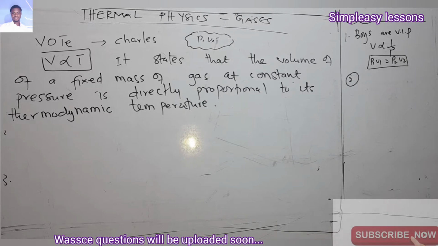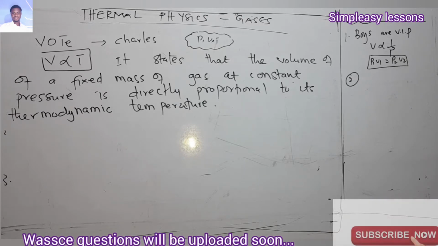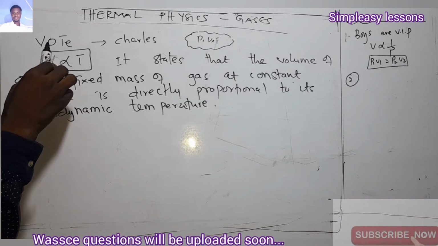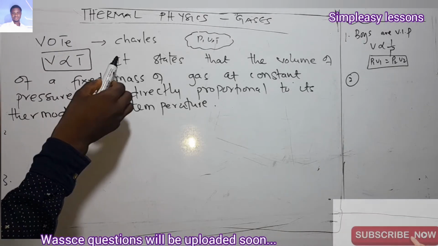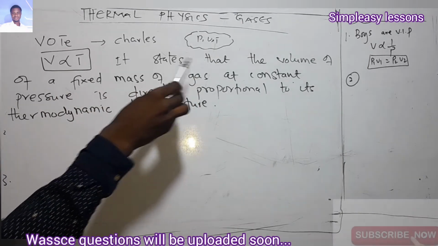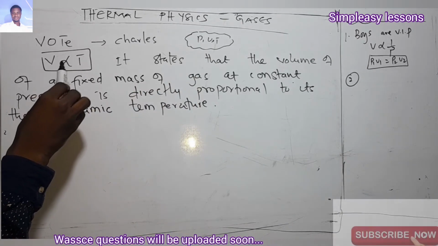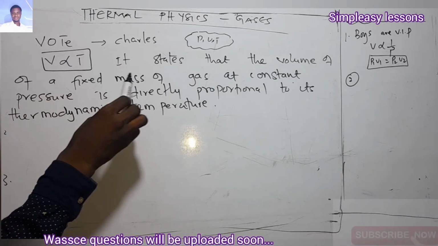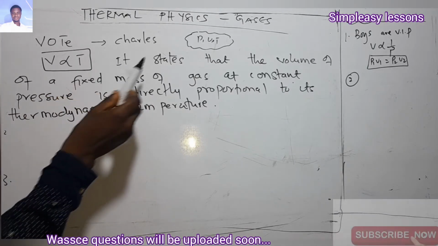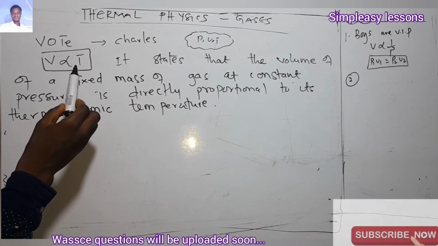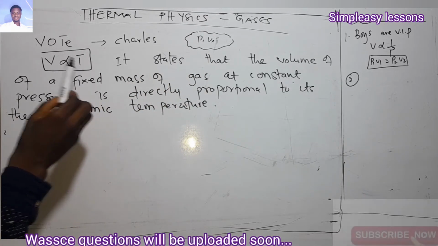As we can see, vote for Charles means that volume is directly proportional to the temperature for Charles's law. So here we are saying that the volume of a given or fixed mass of gas at constant pressure is directly proportional to its thermodynamic temperature. What is constant among these three elements? Pressure.